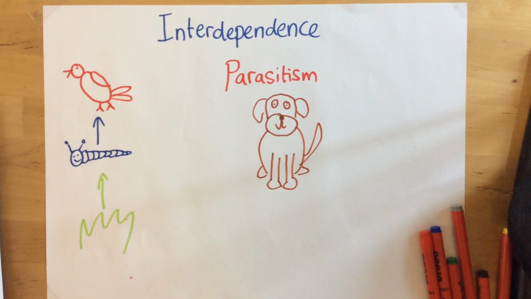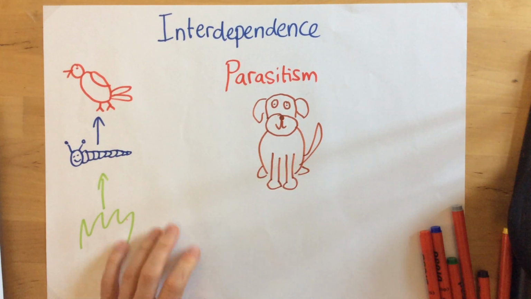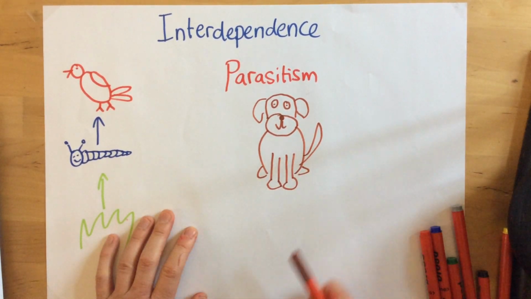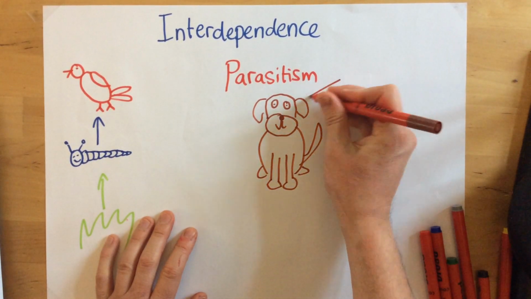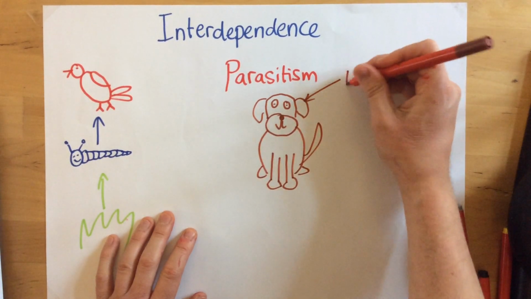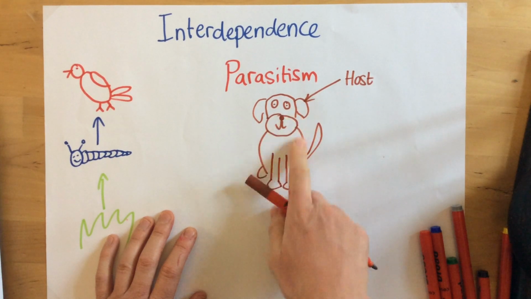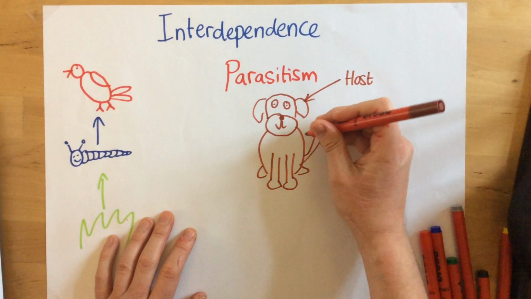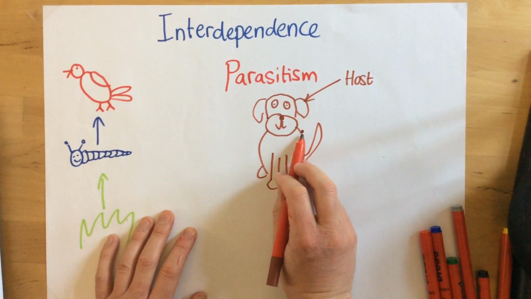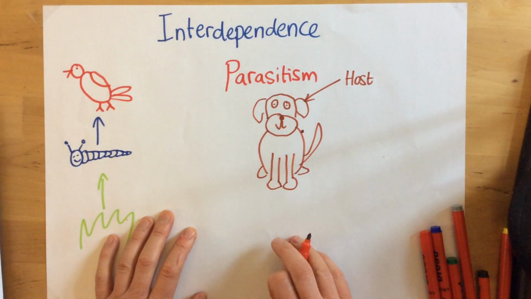There we go. Now, in a parasitic relationship, there are two different organisms. One, in this context, the dog is the host. So, living off the host is a parasite. In this context, it's a flea. So there's a little flea which is drinking the blood of the dog.